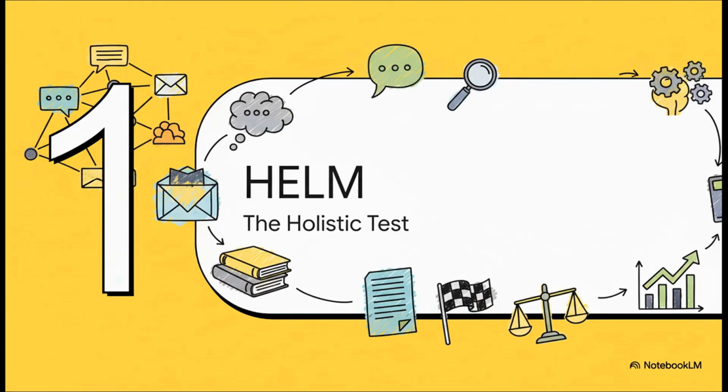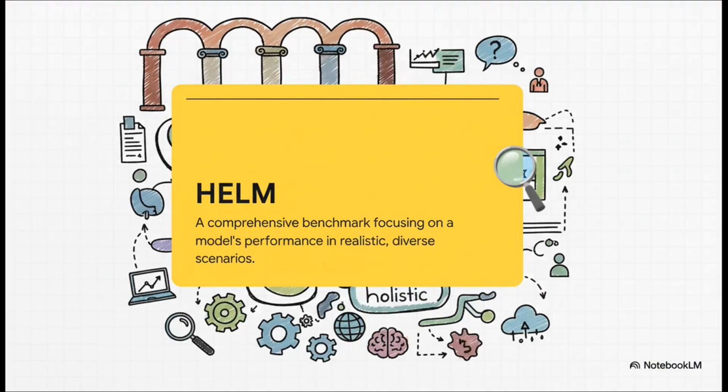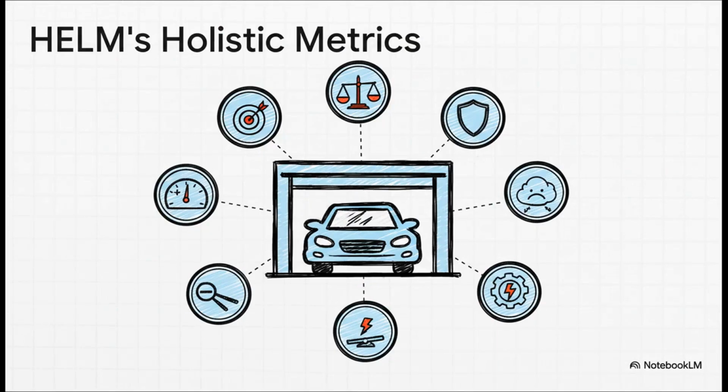Okay, so let's get into our first major benchmark. This one's called Helm. And as you'll see, it's all about taking a holistic approach. So Helm comes from Stanford, and the most important word is right there in its name, holistic. It isn't just about whether the model got the answer right. It's a really comprehensive test that's designed to see how a model performs in situations that are as realistic and messy as possible.